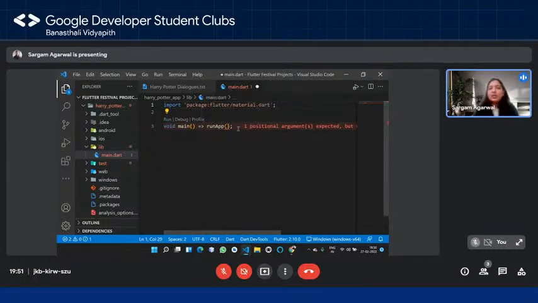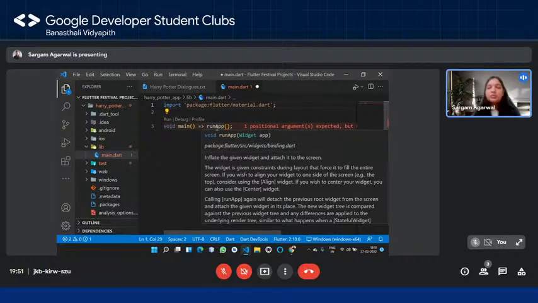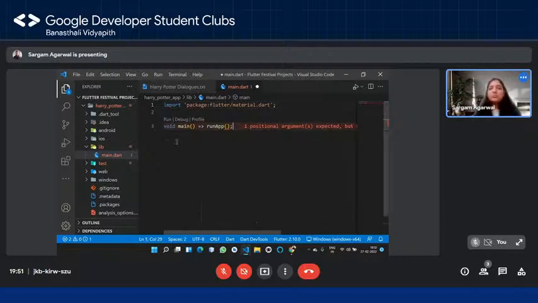Now it says one more thing, that one positional argument is expected, but 0 found, right? So as you can understand, runApp is going to basically run our app, right? So we have to basically pass in our app to this particular function, right? But now the thing is, what should be our app in code, right? So for example, in the Dart Essentials session as well, what I told was that every entity of the real world can be basically created in code using a class, right?